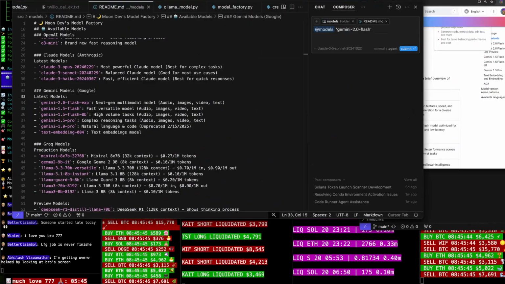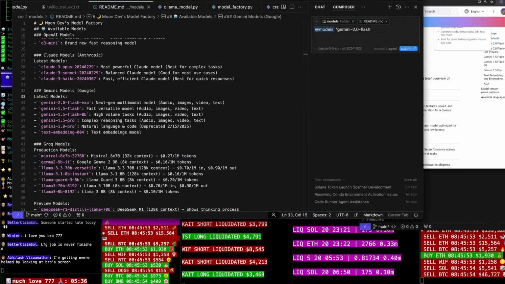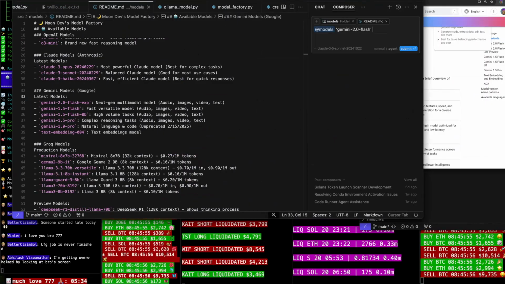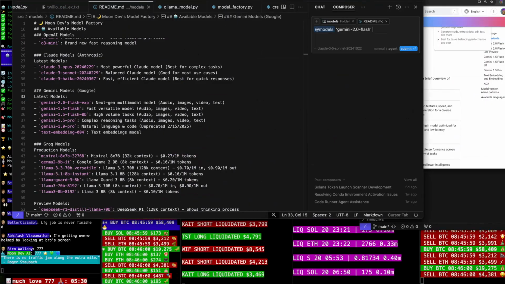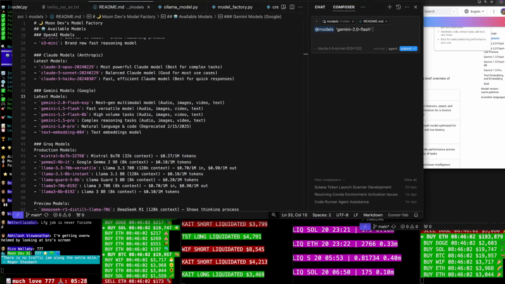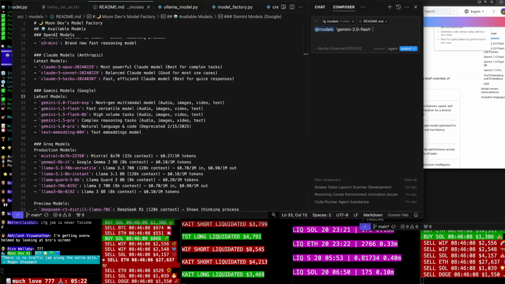Please add the capability to have this model in here in the Gemini models. Look through the models folder because there's a couple places you have to change this. First off, in the README, we need to go ahead and have the regular Gemini 2.0 Flash. And then we have to update it inside of the Google Gemini folder, and also the model factory. So there's a few places you'll have to make updates here.